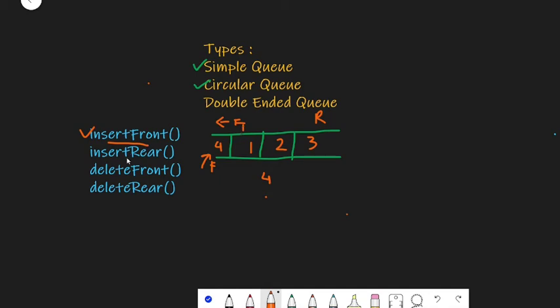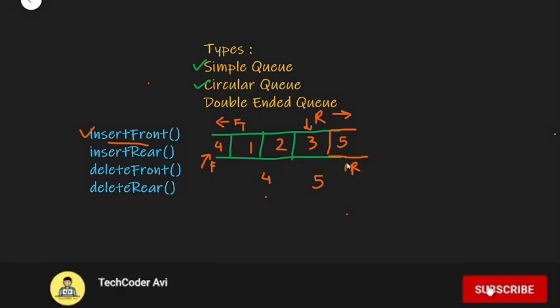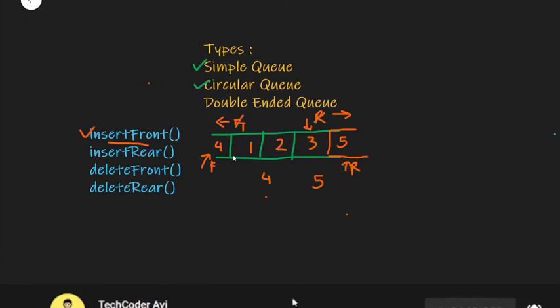Now let's say that we want to insert rear 5. So let's first increase the size of the queue a bit more. Let's say that the queue contains 1, 2, 3, 4, 5 elements. Currently our rear is over here, and if we perform this insert rear operation, this rear will tend to move in this direction. Since the rear is moving in this direction, this is where the 5 will be inserted, and your rear will be currently pointing over here, right. So you can just cut this rear, cut this front.